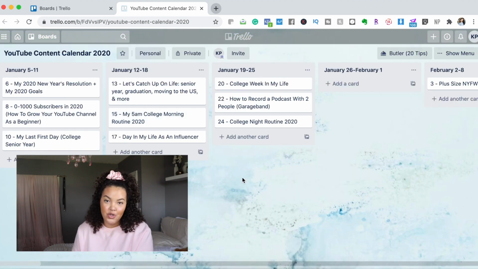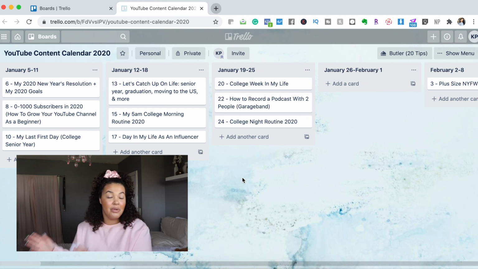Next up, I have my YouTube content calendar. This is very same, but different in regards to the podcast. We went from our content calendar, which was each individual platform, to our podcast content calendar, which was every single month. Now for YouTube, I actually have broken out every single week by week.